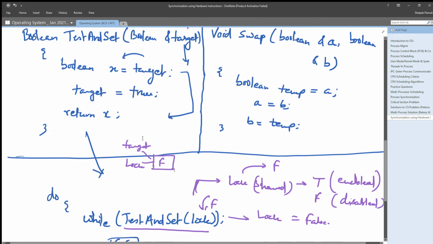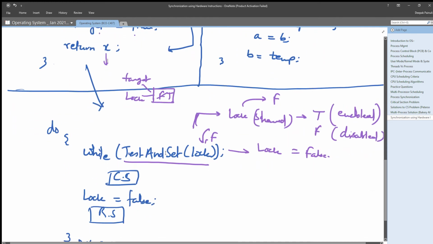Now you are copying its value to x, so x is now false. Okay, now you are setting target equals true, that means you are setting this false to true, right? And you are returning false, right?